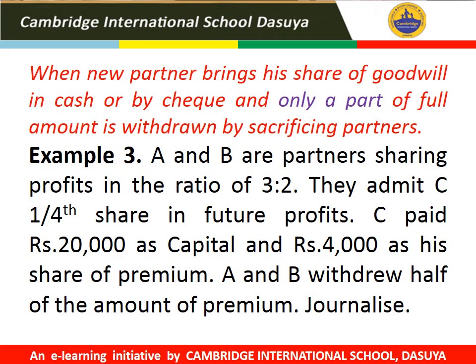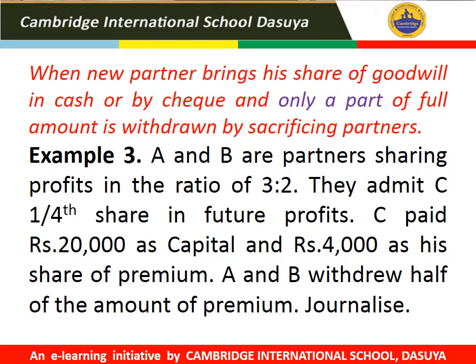Next is the case when the new partner brings his share of goodwill in cash or by cheque and only a part of the full amount is withdrawn by the sacrificing partners. For example, A and B are partners sharing profits in the ratio of 3:2. They admitted C for 1/4 share in future profits. C paid rupees 20,000 as capital and rupees 4,000 as his share of premium. A and B withdrew half of the amount of premium.